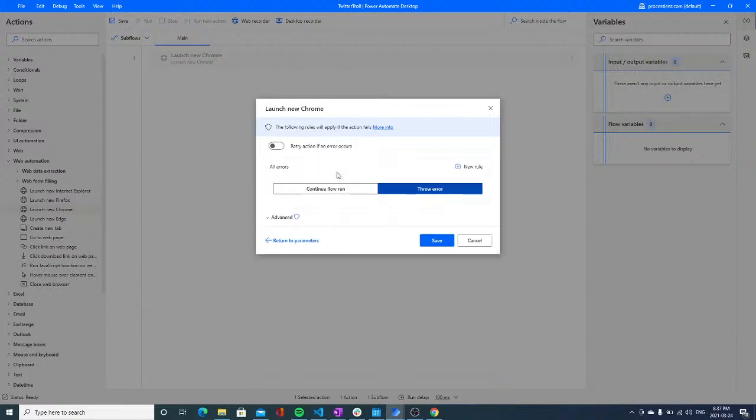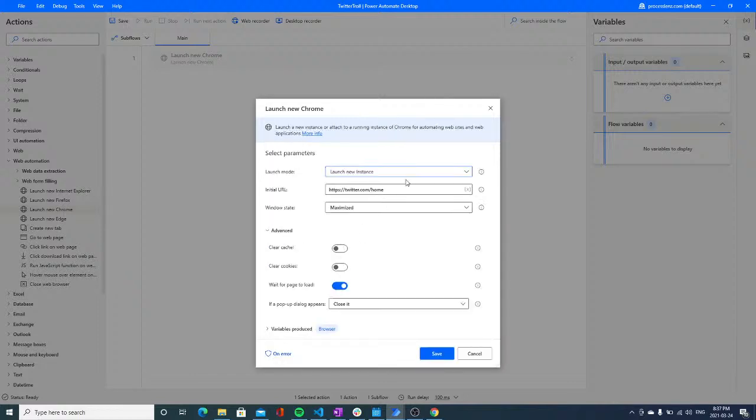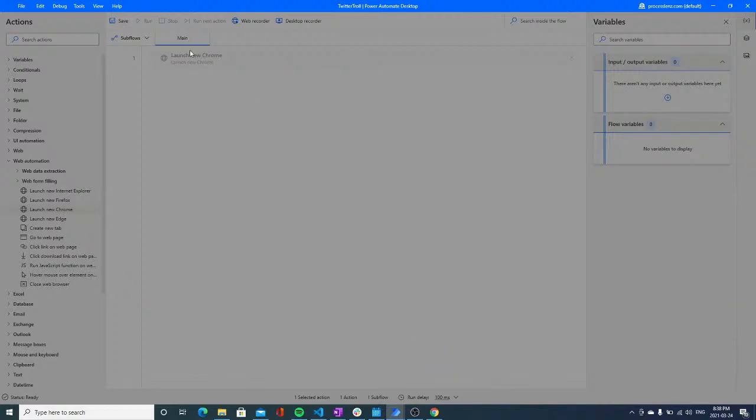So for example, if I click on the exception handling, I can do much more with exception handling. Right now, we are not going to be looking at exception handling. Why? Because we're going to do it a little bit later when we have a couple of actions that might fail. Opening Twitter Home, usually it is not going to fail. All right. And now let's save this, and we have our first action.